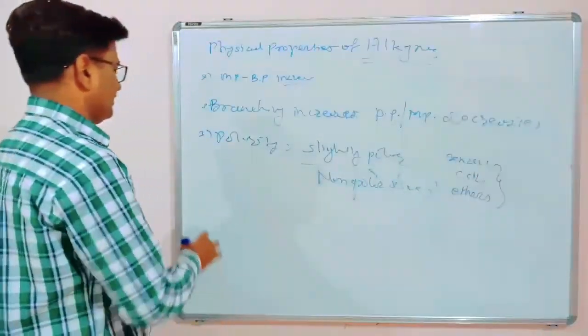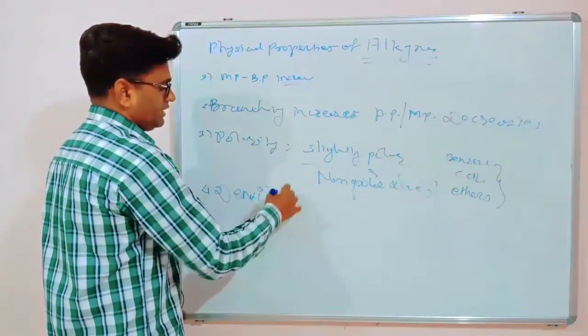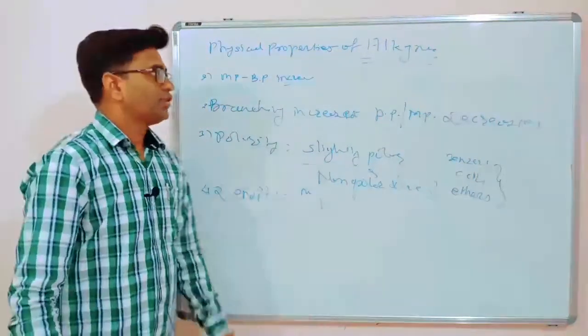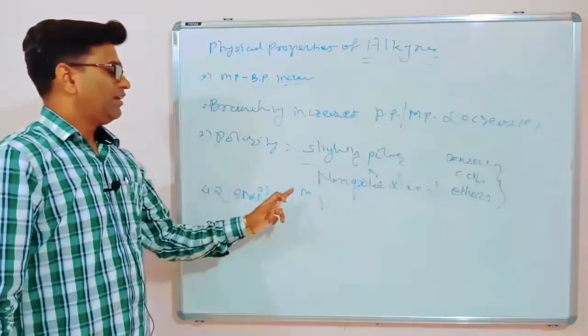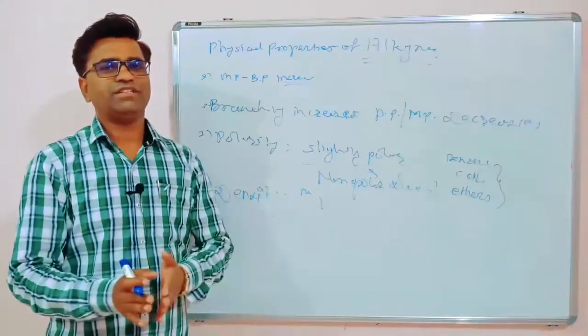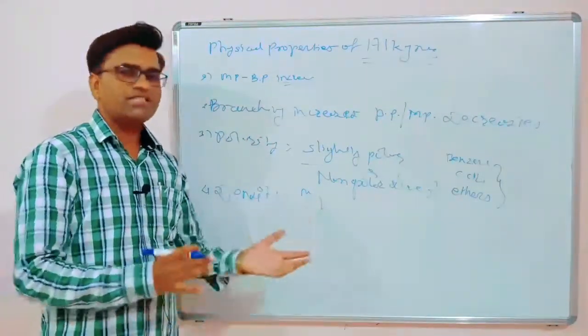Then we will see their density. Density means mass upon volume. As all the hydrocarbons, including alkynes, mostly contain hydrogen and carbon, their volume is large but mass is less.